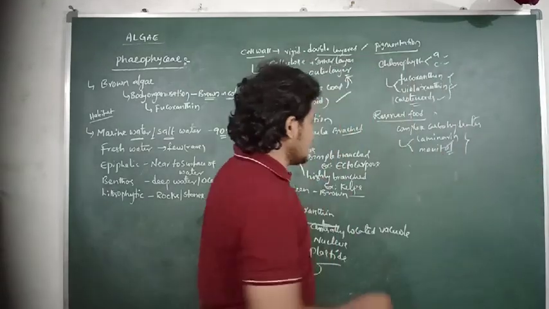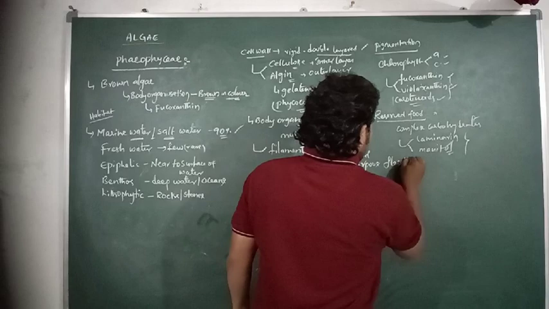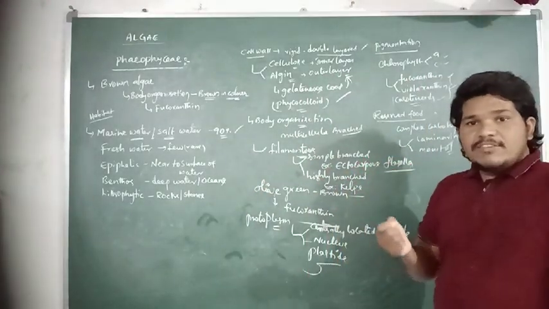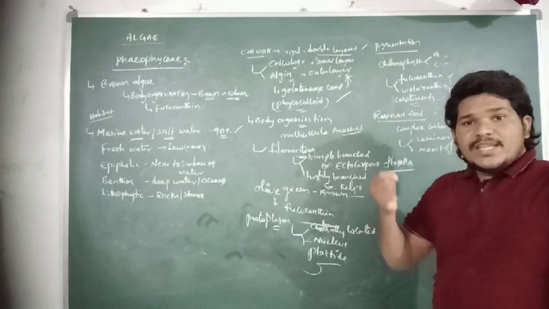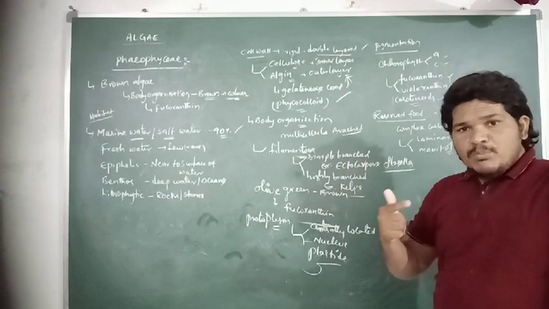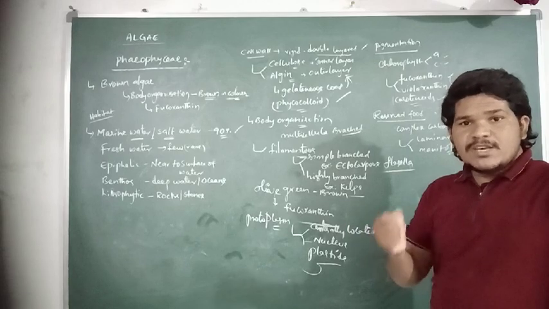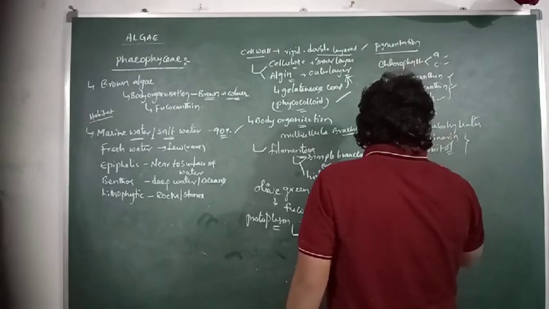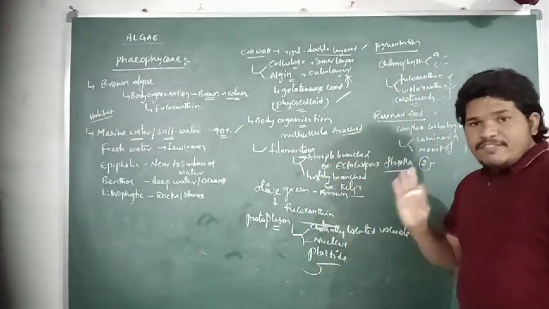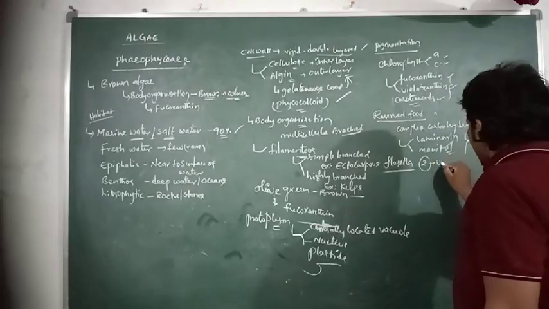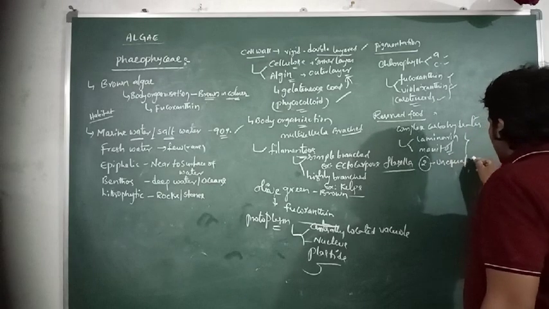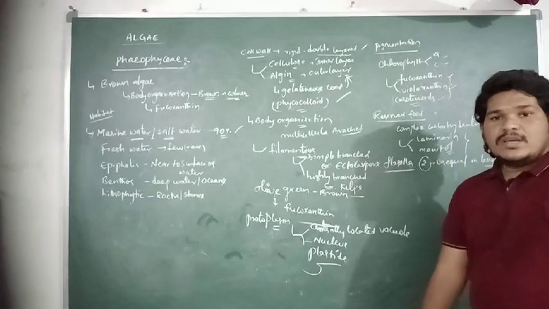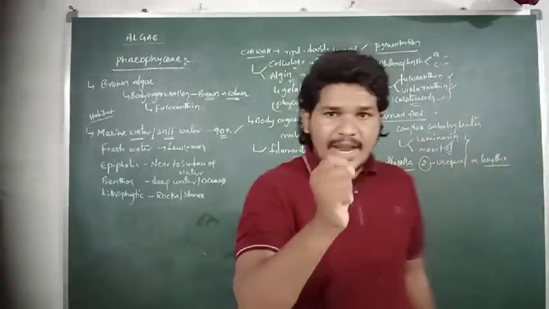And then coming to flagella. The species of brown algae also have flagella in their body organization for their locomotion. So they can move from one place to another due to the presence of flagella. There are only two flagella in their body organization, which are unequal in their lengths and laterally arranged.